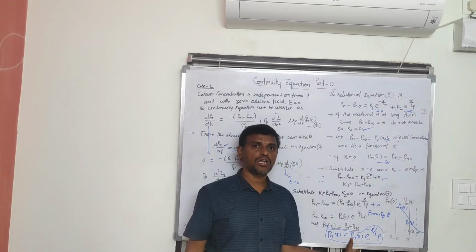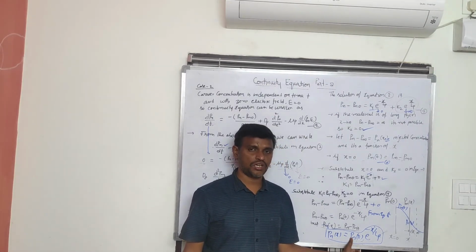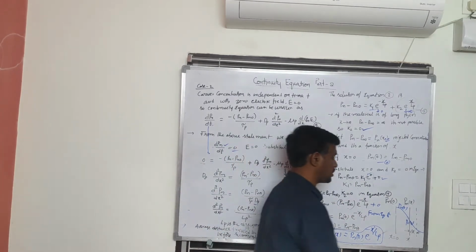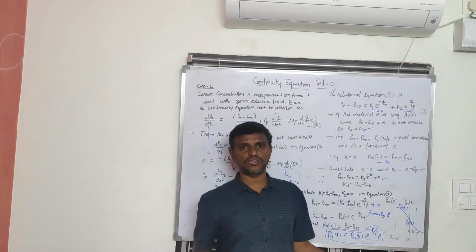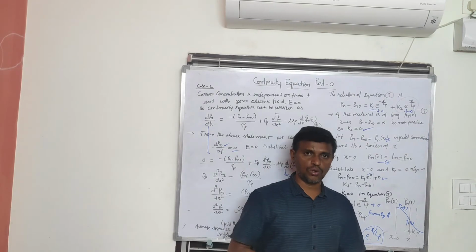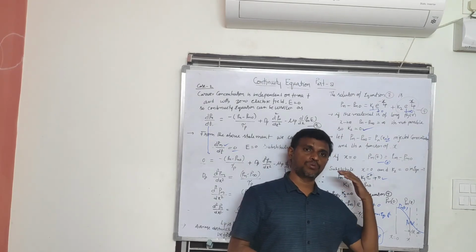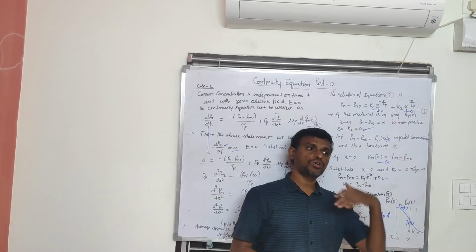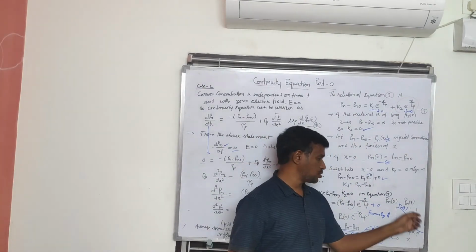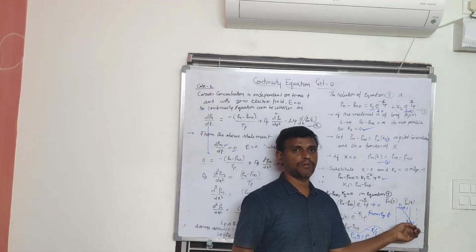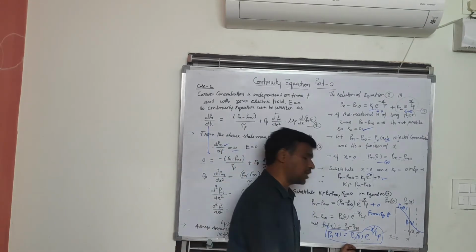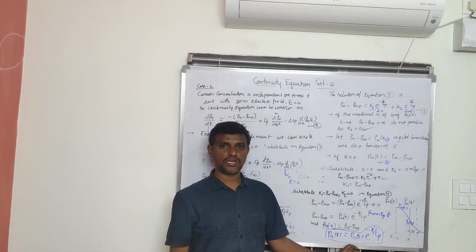Pn of 0 is the maximum excess carrier concentration or injected carrier concentration, which decreases exponentially with the distance. The only reason behind this is that recombination takes place. Due to that, the hole concentration decreases as we move from x equal to 0 to some distance, here dx. In that distance the carrier concentration reduces because of the recombination. So this is the final equation we got in case 2.